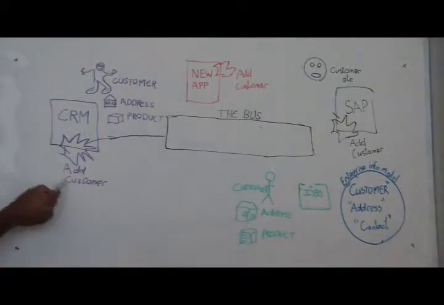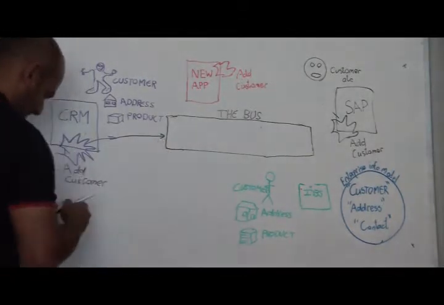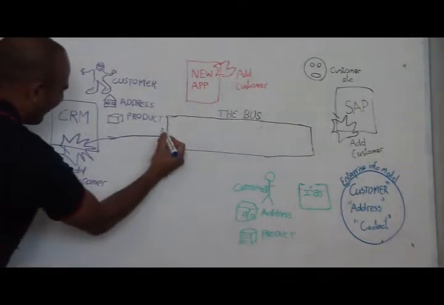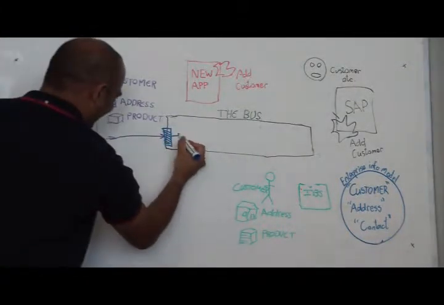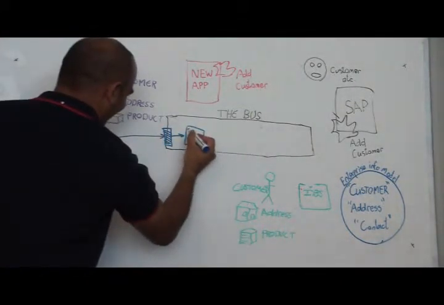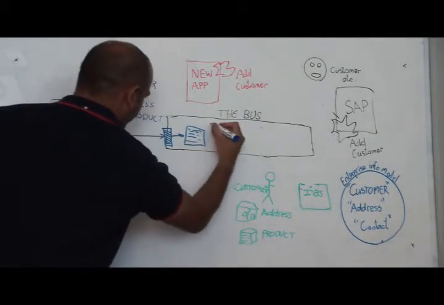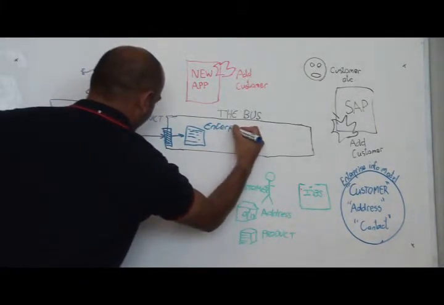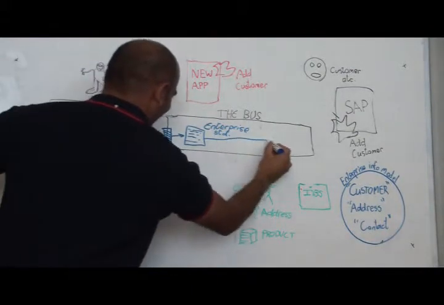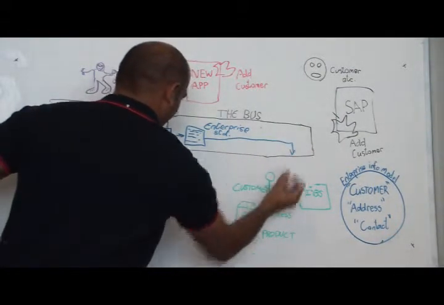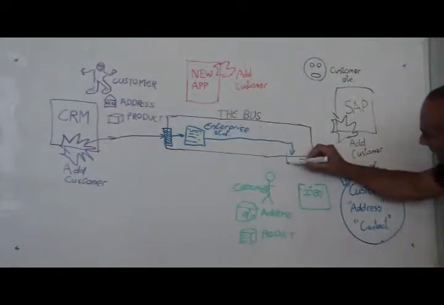When a business event occurs, the originating application has a duty to transform the data structures to the prescribed common data model related to that business event. This is the canonical message. That is, a standard message structure with a common data model. In this particular case, amongst other things, CRM's version of customer is transformed to the enterprise definition of customer on the message that is propagated to the bus.